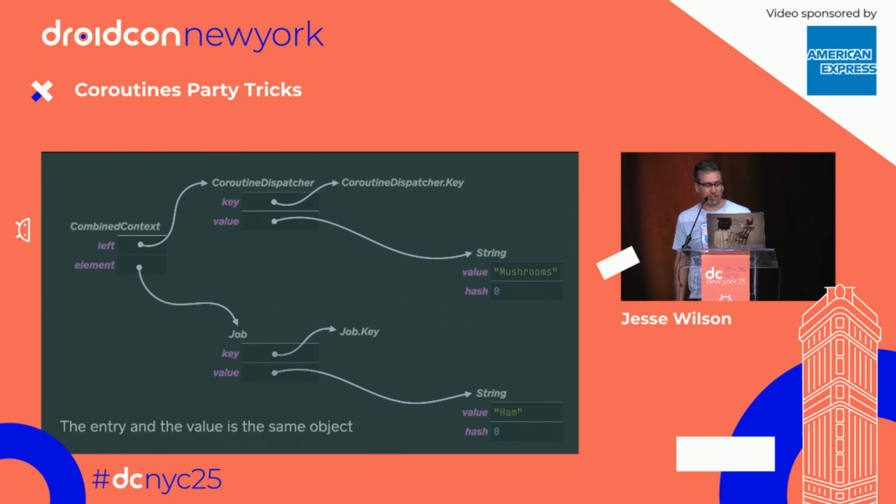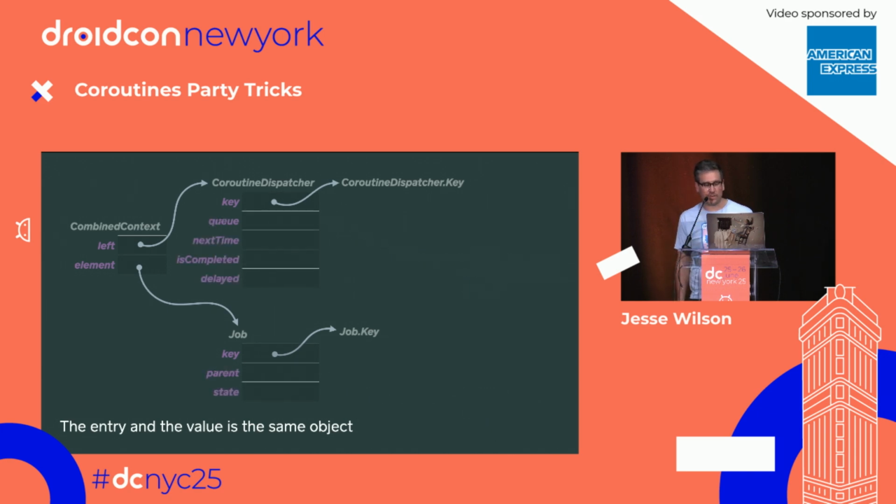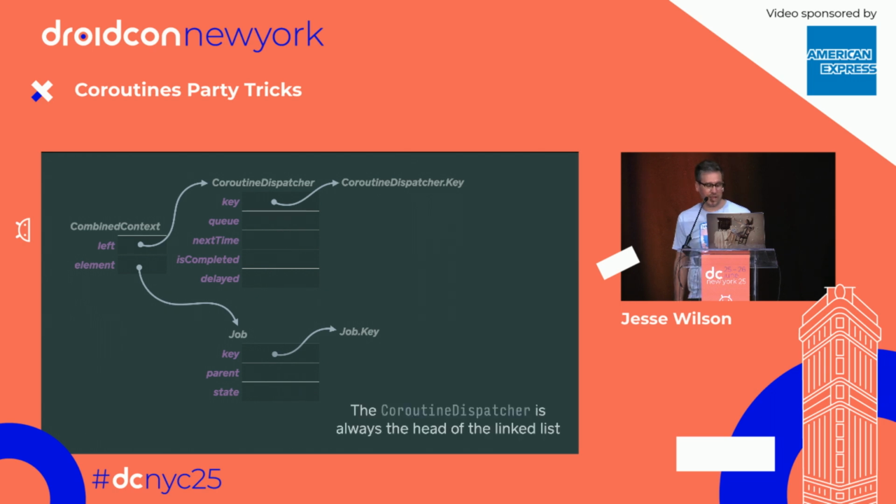And then the values are the same objects as the entry. So like the coroutine dispatcher and the job, when I put them in a coroutine context, the entry and the coroutine dispatcher value are the same object. And that's why you have to implement coroutine context dot element whenever you want to put something in a coroutine context. And then the last optimization is that the coroutine dispatcher is the most important element in this collection.